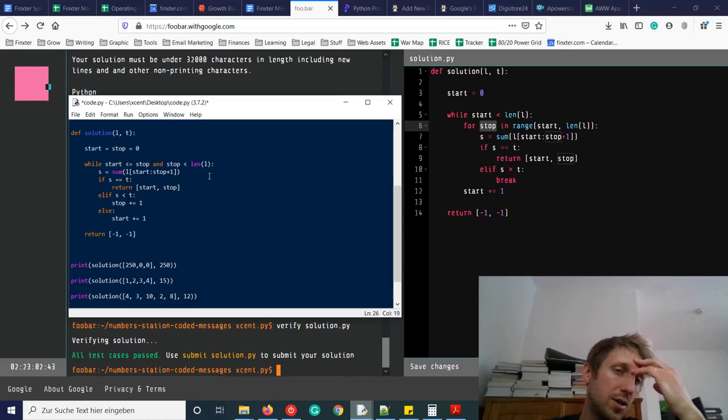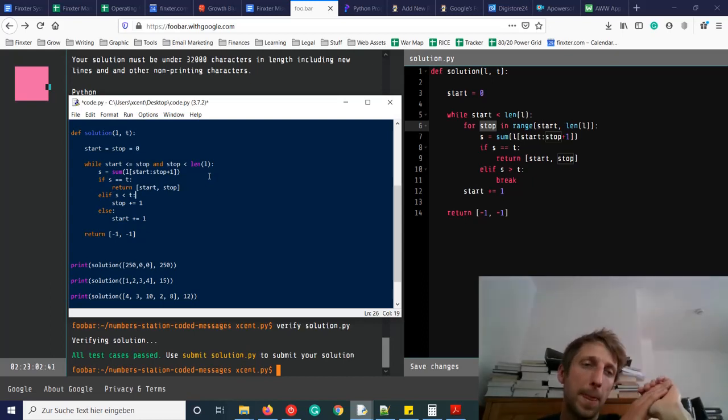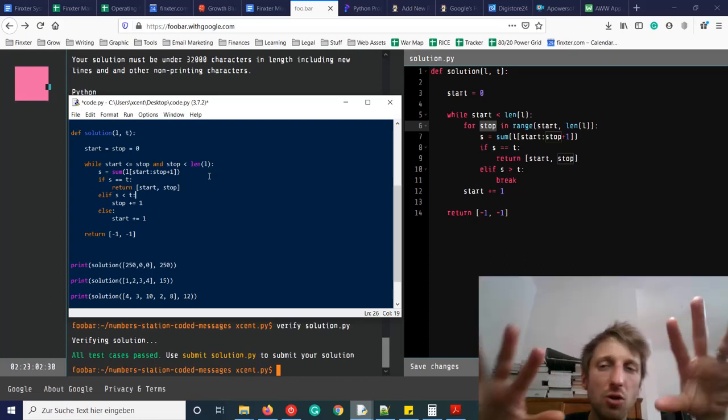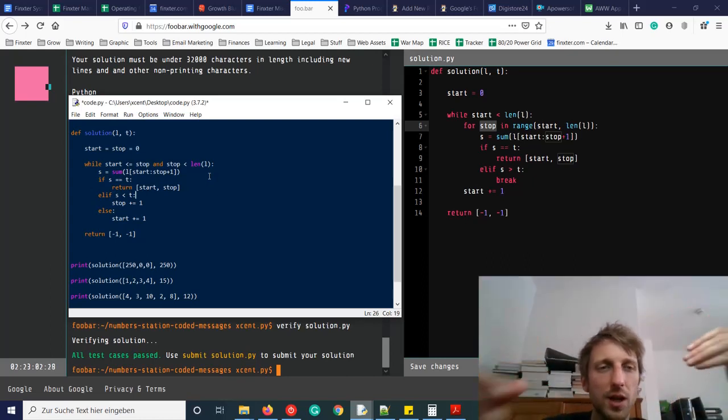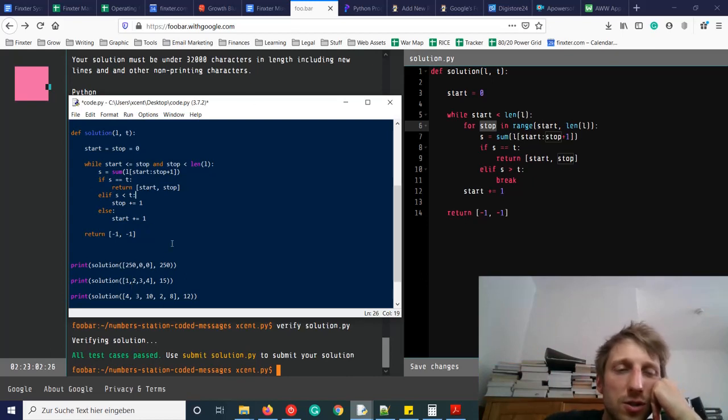Next time the sum will be larger. Otherwise we increase the start index. So we already have a solution, but I want to make this more efficient solution work.